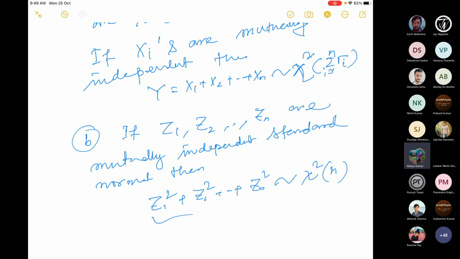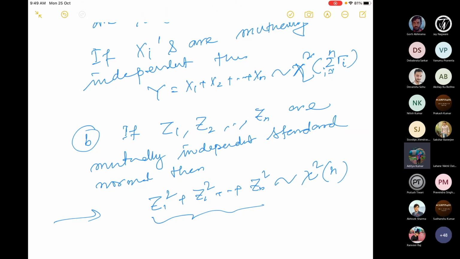So here you have a new statistic, which is the sum of the squares. Earlier we did the linear sum, just the sum, and we have seen that those are normal. But here you might have guessed this result because we studied earlier that if you give me a normal distribution x with mean mu and variance sigma square, then x minus mu by sigma whole square is chi-square 1. This we proved long back.